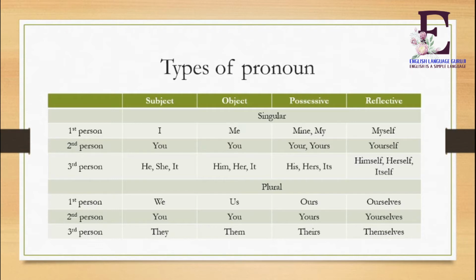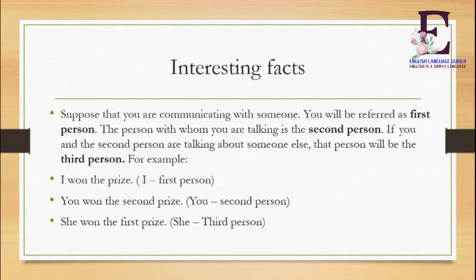It is very simple. You can take a screenshot of this for your study or for your reference. So let's move ahead. Here are some interesting facts. Suppose you are communicating with someone, you will be referred to as the first person. The person with whom you are talking is the second person. If you and the second person are talking about someone else, that person will be the third person.